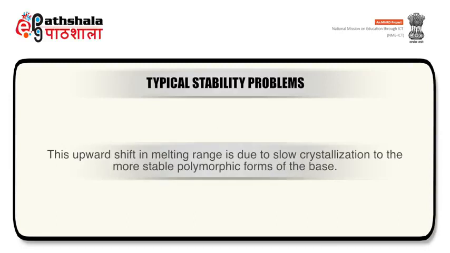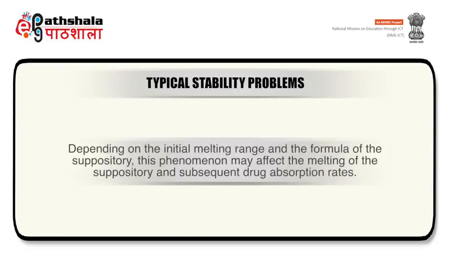This upward shift in melting range is due to slow crystallization to the more stable polymorphic forms of the base. Depending on the initial melting range and formula of the suppository, the hardening phenomena may affect the melting of the suppository and subsequent drug absorption rates.